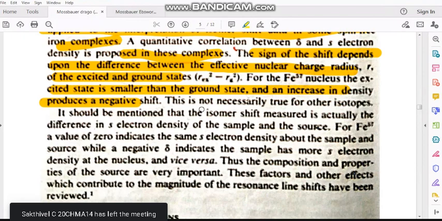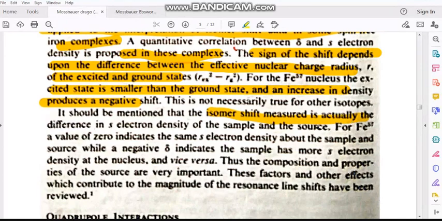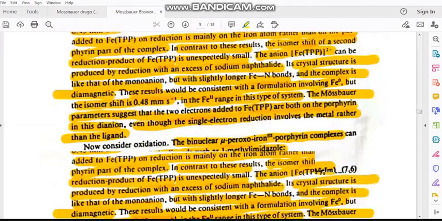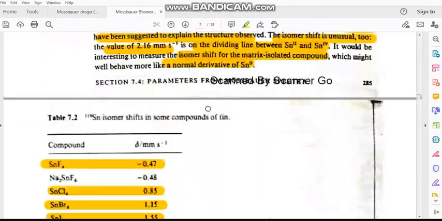It should be mentioned that the isomer shift measured is actually the difference in s electron density of the sample and the source. That is the main thing. Okay, how much s electron density in the previous case as well as the present case, that means sample and source. For iron 3+, a value of 0 indicates the same s electron density in the sample and source, while a negative delta indicates the sample has a higher s electron density at the nucleus, and vice versa. Okay, so what we said there, we are saying here also. So what is the meaning? The isomer shift measured is actually the difference in s electron density of the sample and the source. Here we have mentioned psi, psi absorber minus source.